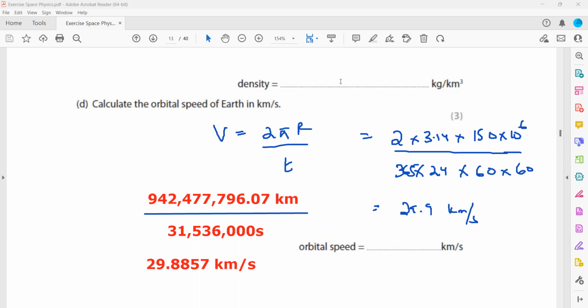So 29,870 kilometers. Write your answer in 3 significant figures. So it was 29,870. So that's why I wrote 29.9.